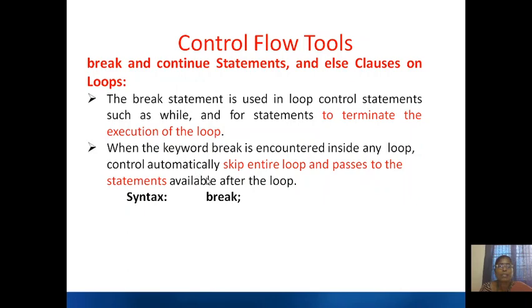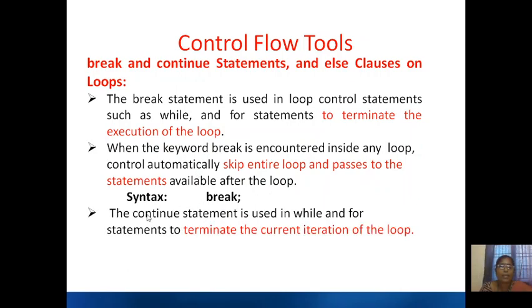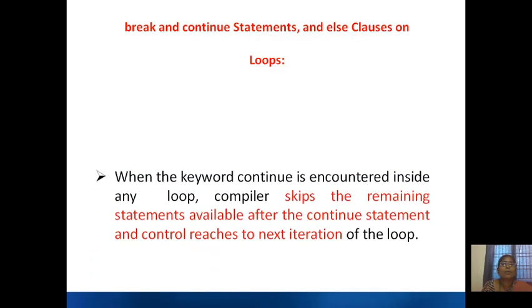Similarly, the syntax is simply break. The continue statement is used in while and for statements to terminate only the current iteration of the loop. It will not skip the loop, but it will terminate the presently executing iteration. So now see this.